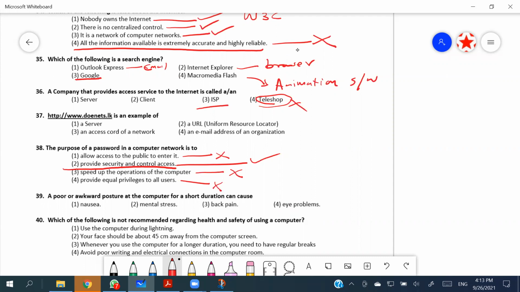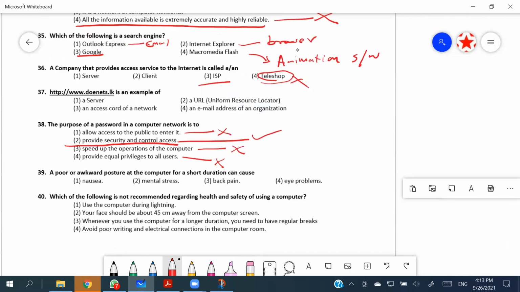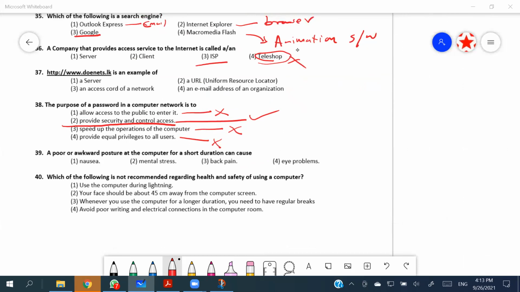Okay, people, so that's all that you have asked me to discuss. Did anyone ask me to discuss the 40th? No one. Okay. All right, people. So we have done discussing this MCQ. Now I need your final mark, like how many out of 40, right?